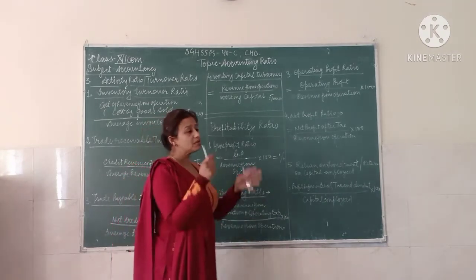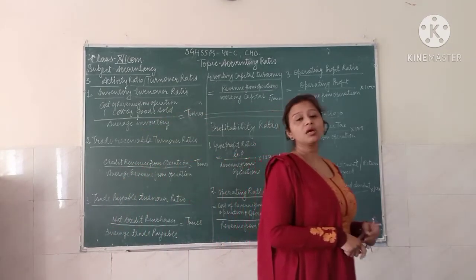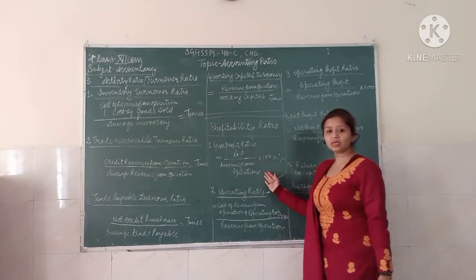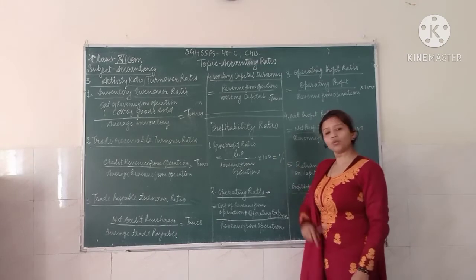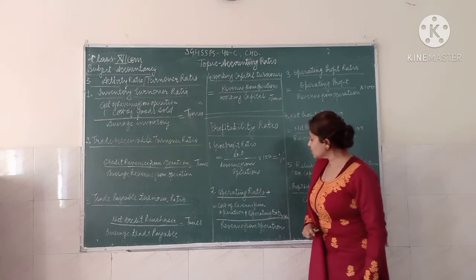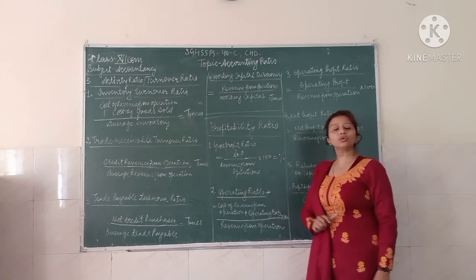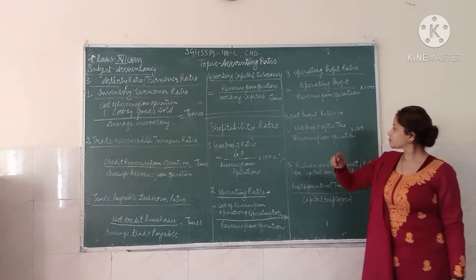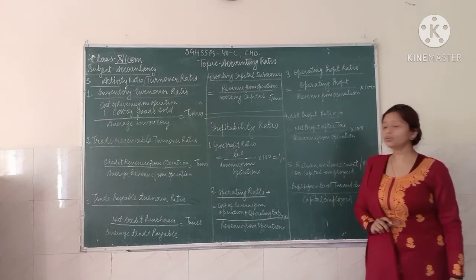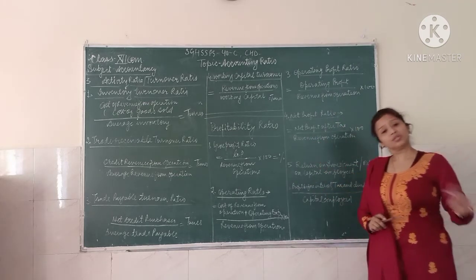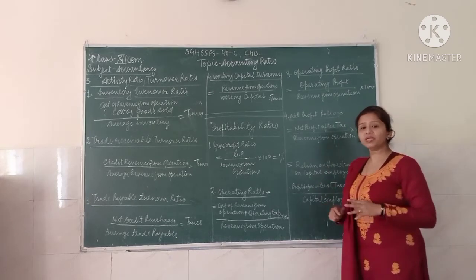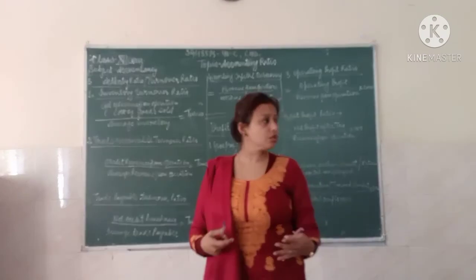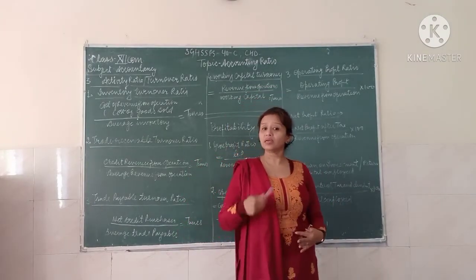You try to make the relation between the revenue from operation and the different kinds of profit. You look at the gross profit in relation to the revenue from operation. You have also seen the operating ratio with the revenue from operation. Then you have taken the operating profit with the revenue from operation. Also you have taken the net profit with the revenue from operation. It means that in the profitability ratios you try to assess the relation of different kinds of profit with the revenue from operation.